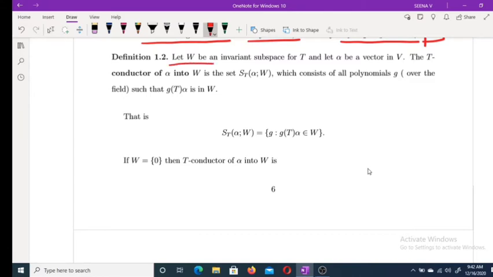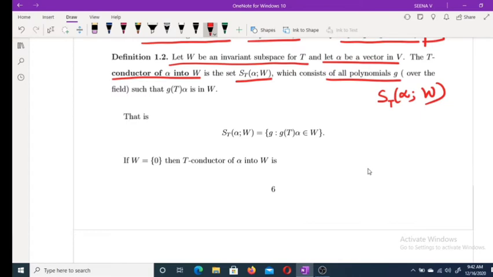Let W be an invariant subspace of T, and let alpha be a vector in V. Then the T-conductor of alpha into W, denoted by S_T(alpha; W), consists of all polynomials g such that g(T) alpha is in W. Here g(T) is again an operator.